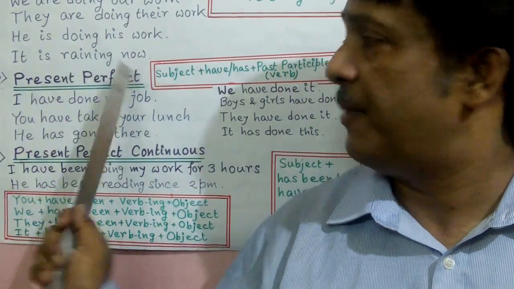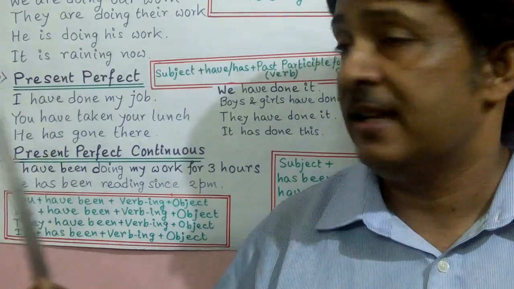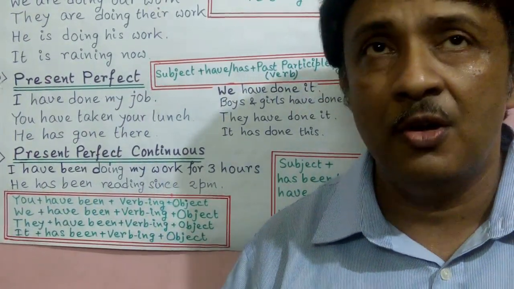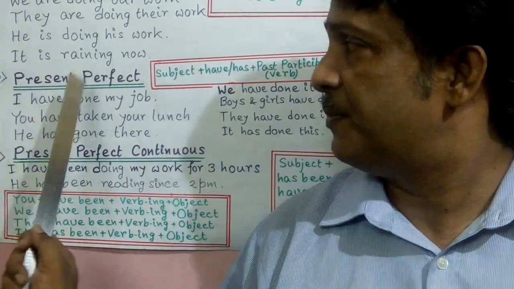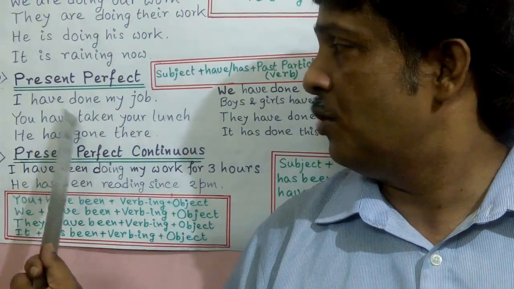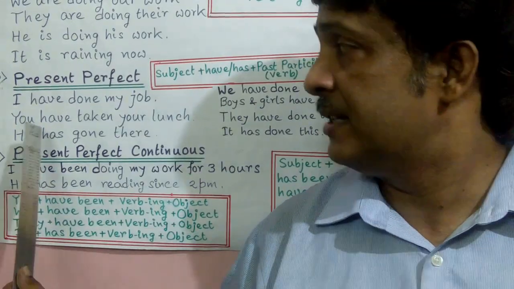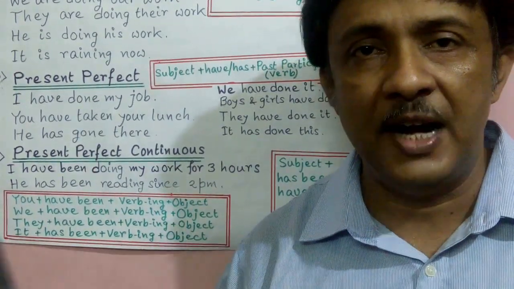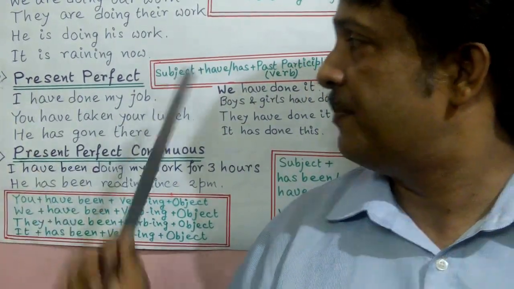Now present perfect tense. What is present perfect tense? The tense where the action has been completed just now, but the result is also there presently. That is present perfect tense. That is, I have done my job. You have taken your lunch. He has gone there. It means all the works were completed just now, but the result is also there presently. That is present perfect tense.